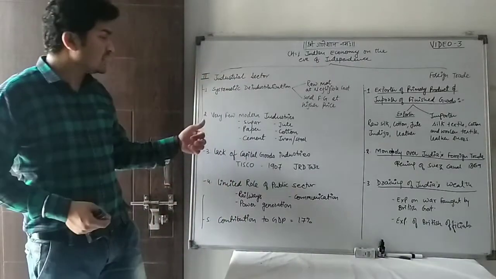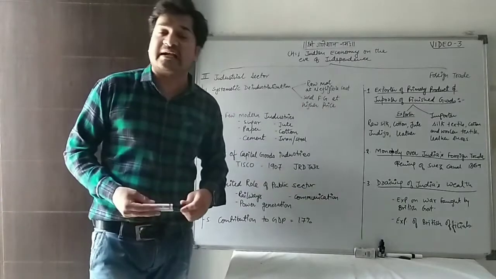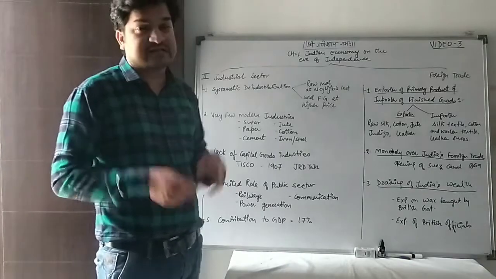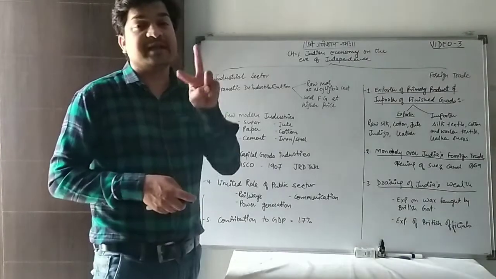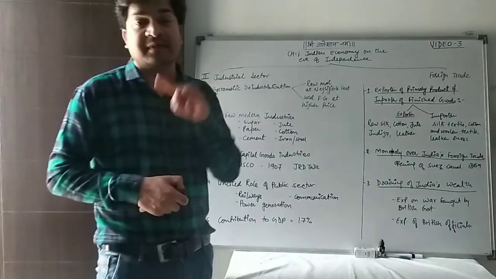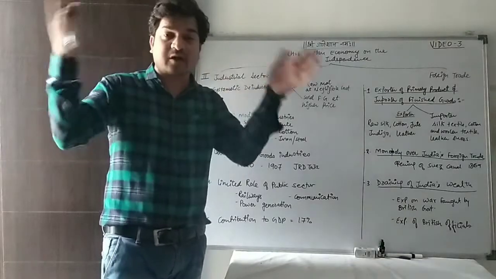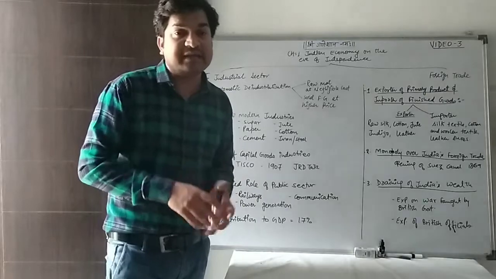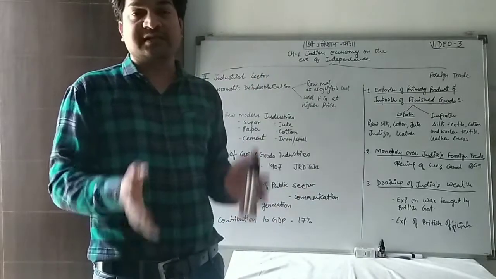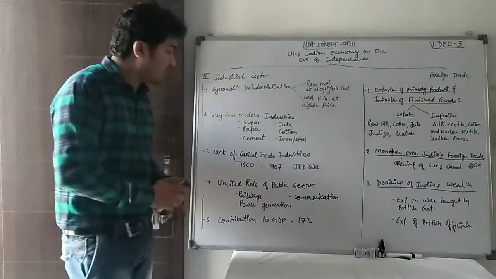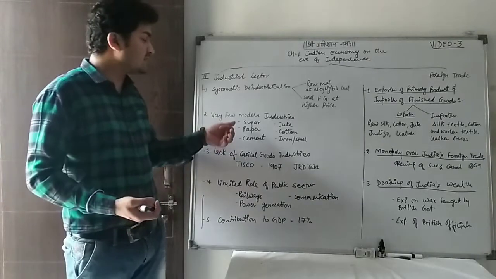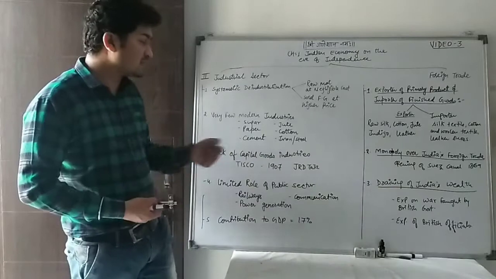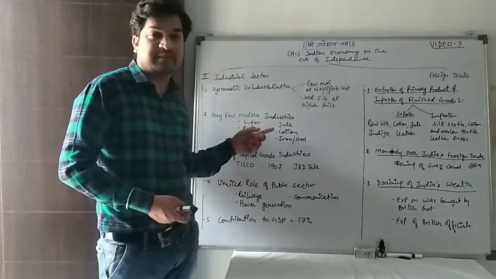The second point is that there were few modern industries at the time of the British colonial period. At that time, there were only a few industries. First of all, I would like to explain the major difference between an industry and a firm. Actually, an industry consists of a number of firms, and a firm is a part of the industry. It means a bunch of firms is known as an industry. But at that time, there were some industries like sugar, paper, cement, etc., and some industries based on jute and cotton.